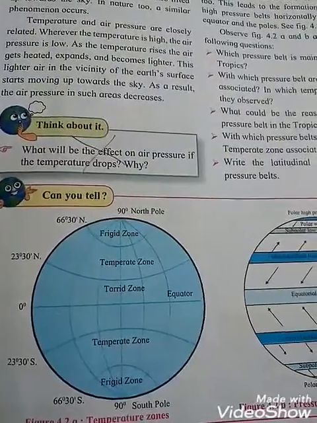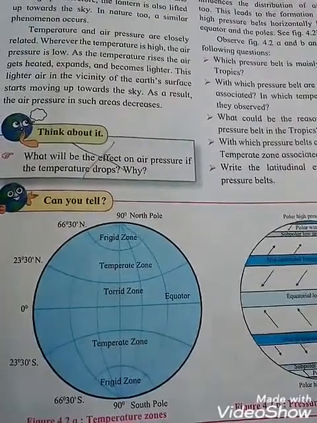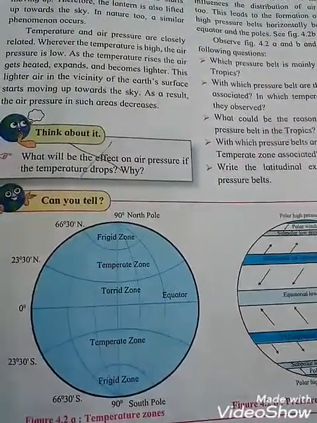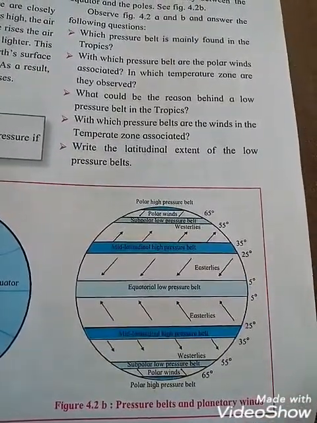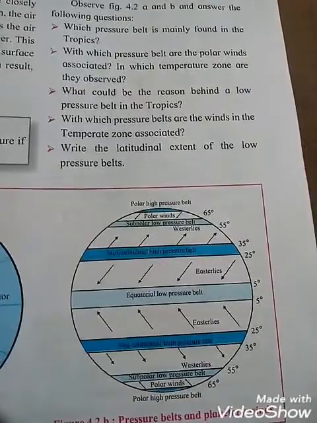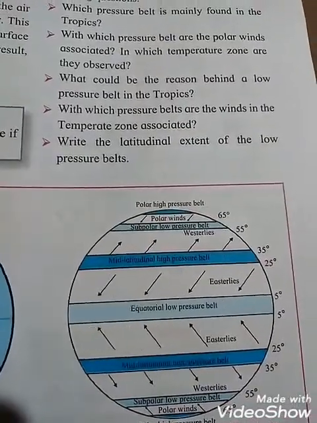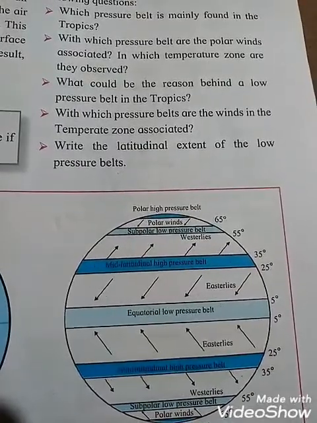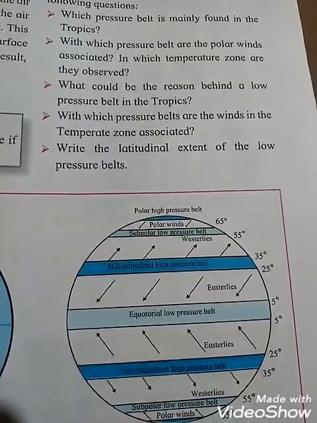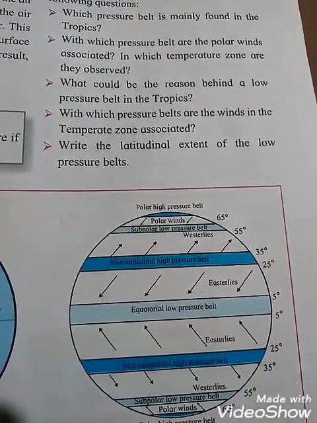Okay students, and afterwards see the torrid zone in the middle, and in the polar parts the frigid zones. Now in figure 4.2b, that is pressure belts and planetary winds, can you see that? The equatorial low pressure belt is 5 degree north and 5 degree south. Afterwards the mid latitudinal high pressure belt is 25 degree to 35 degree, in both the hemispheres, in the north as well as in the south.